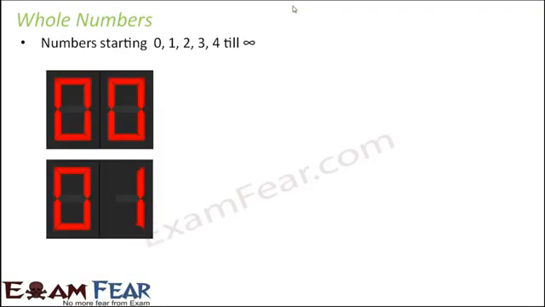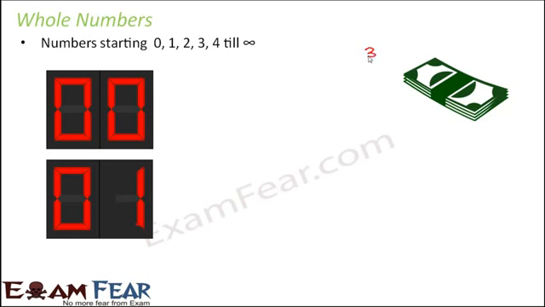Now, there are a lot of places where you see the counting starts from 0. For example, if you have ever observed a timer or a digital clock, it starts with 0, 0, then 0, 1, 0, 2, 0, 3, and so on. So 0 is very crucial. Now, the moment you add zeros after a number, for example, you have a bundle of, say, 300 rupees.